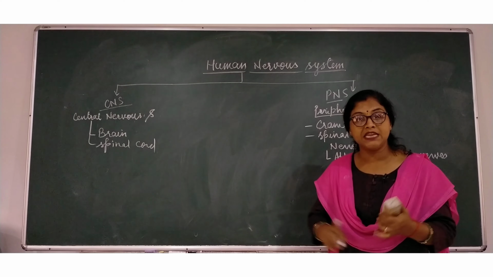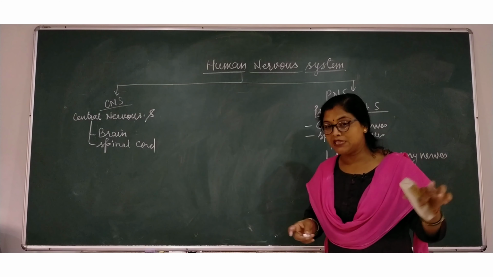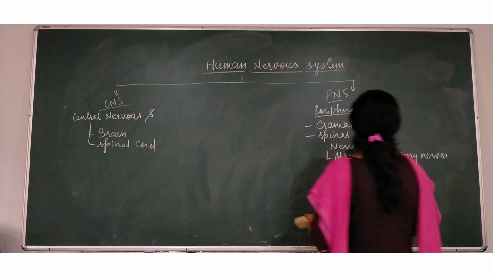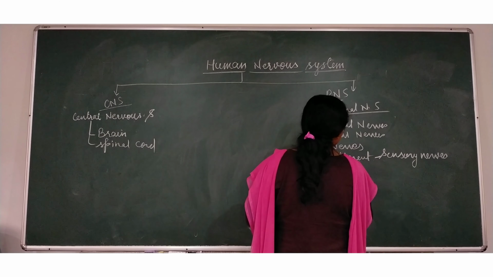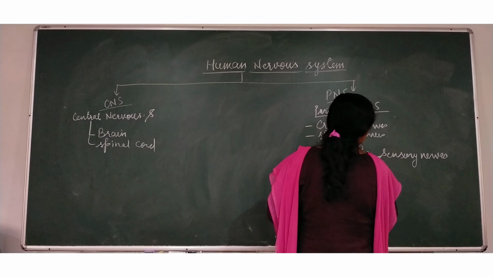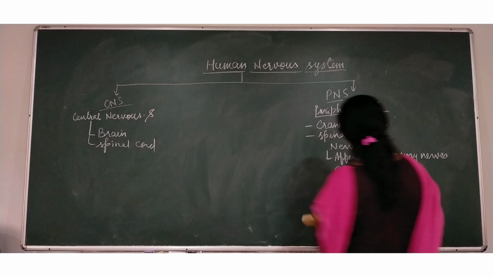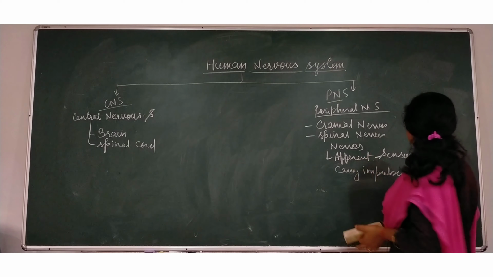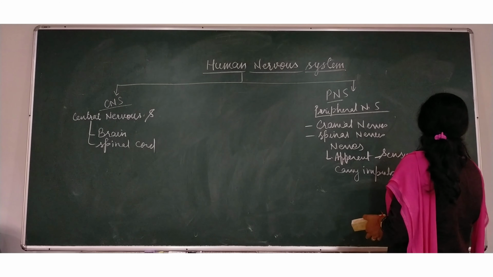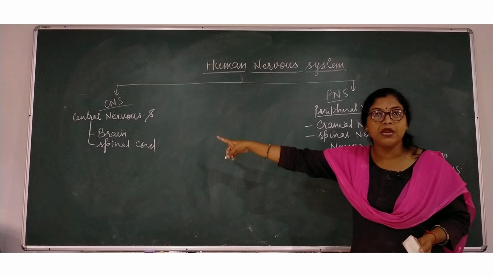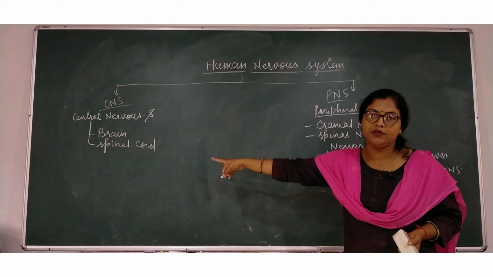These nerves carry impulses from sense organs to the central nervous system, means to the brain or to the spinal cord.